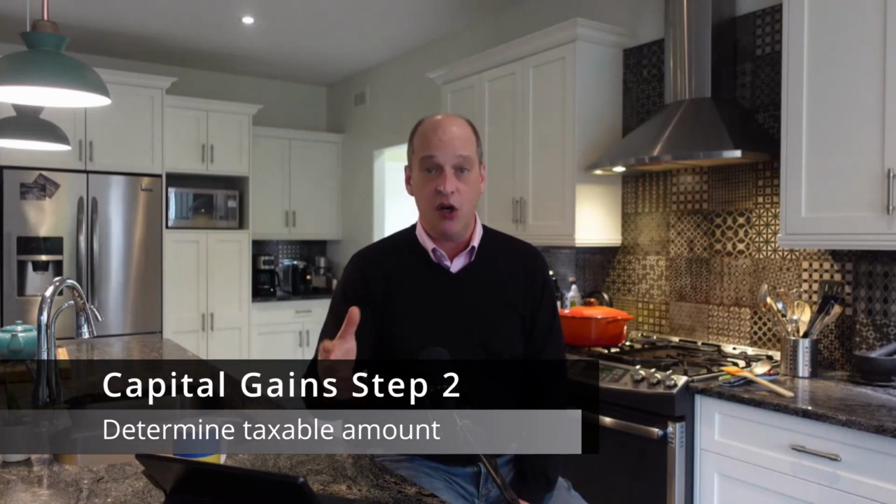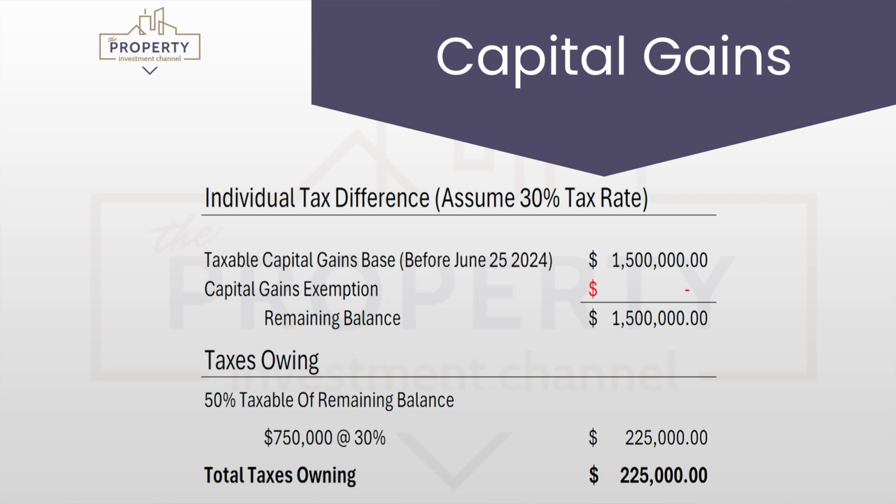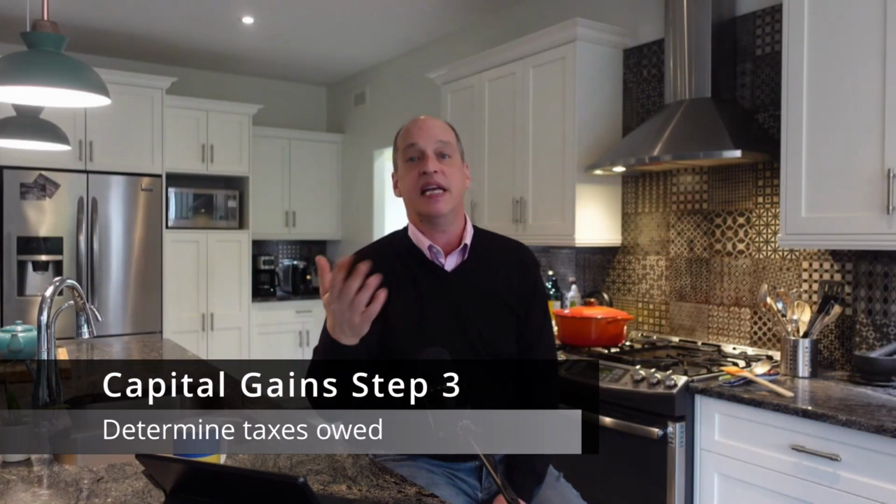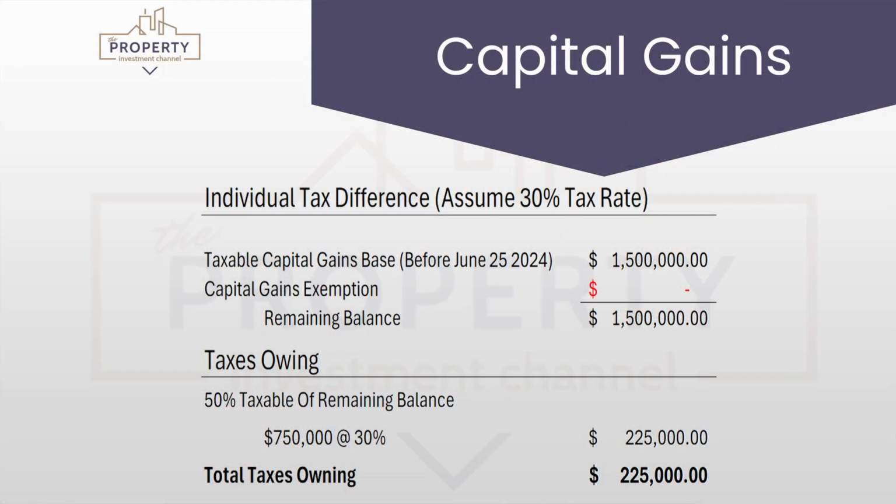The second step now is to figure out how much of that capital gain is taxable using the current 50% inclusion rate, and then figure out what the taxes actually are. So we're going to pretend, by the way, that your personal tax rate is 30%. So of the $1.5 million, only 50% is taxable, right? So this means that $750,000 gets taxed and the other $750,000 is not taxed. So we take the taxable $750,000 and give the government 30%, or $225,000. In a check, there are your taxes.